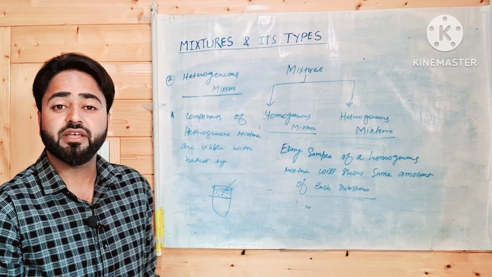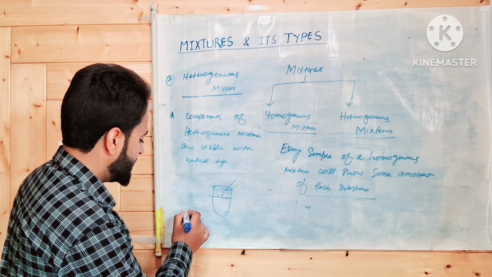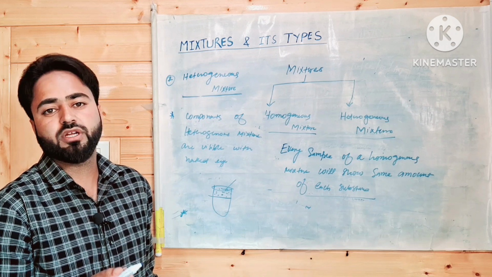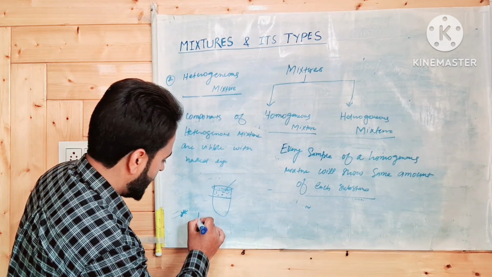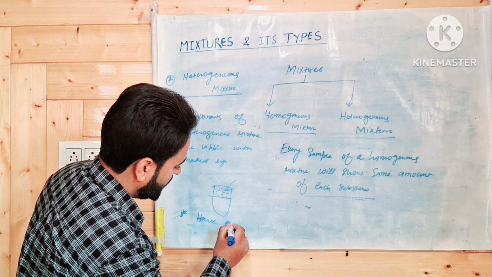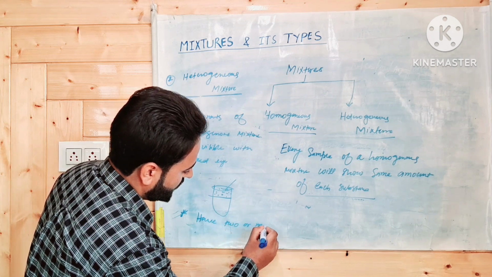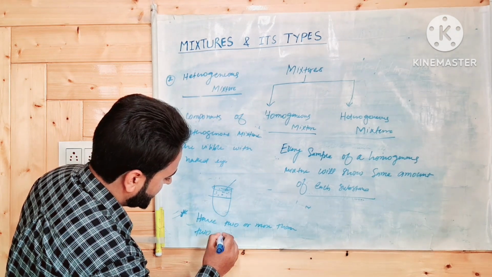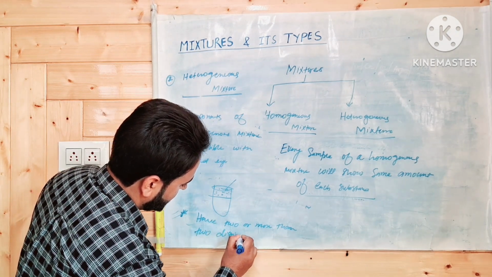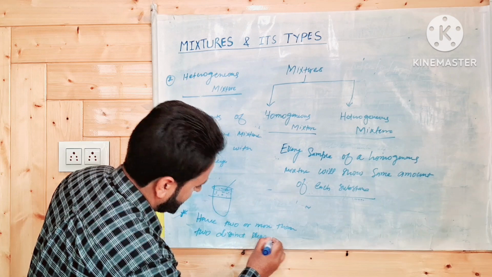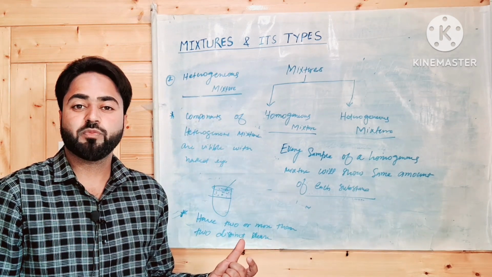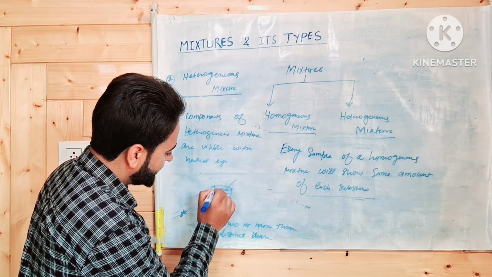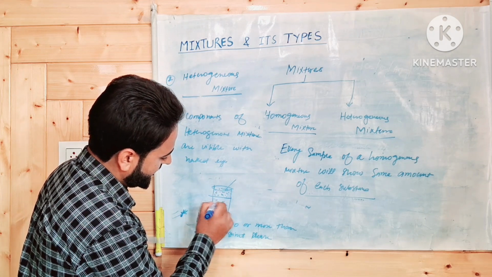That is why we say, this is the third point, we say that a heterogeneous mixture has two or more than two distinct phases, because the constituent particles are divided by the boundaries. यहाँ पे ऑयल की अलग लेयर आपको मिलेगी और वाटर की यहाँ पे अलग लेयर मिलेगी.